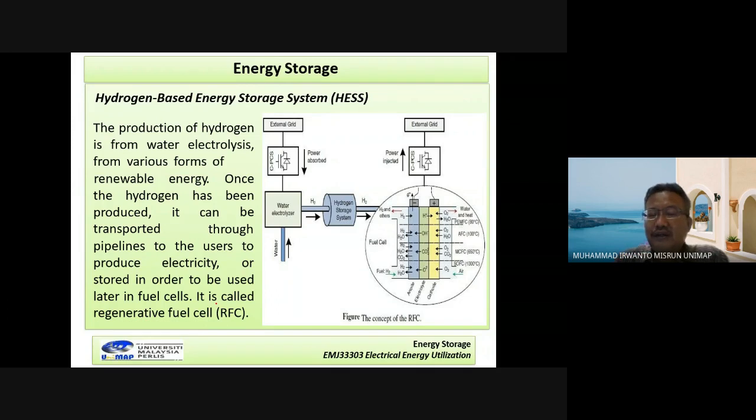Okay, look at here. This part is the hydrogen system. And this one is the fuel cell.